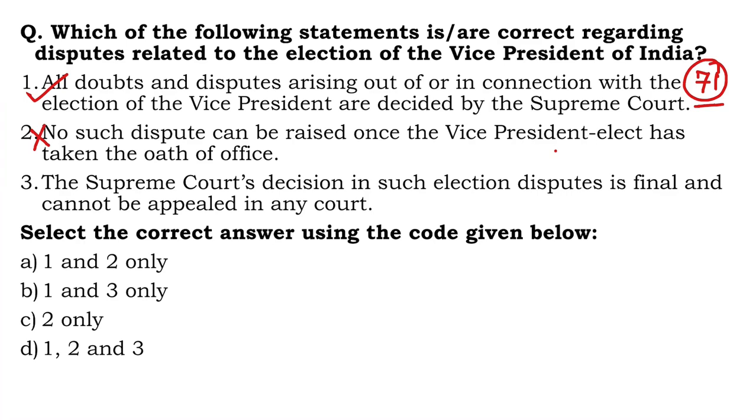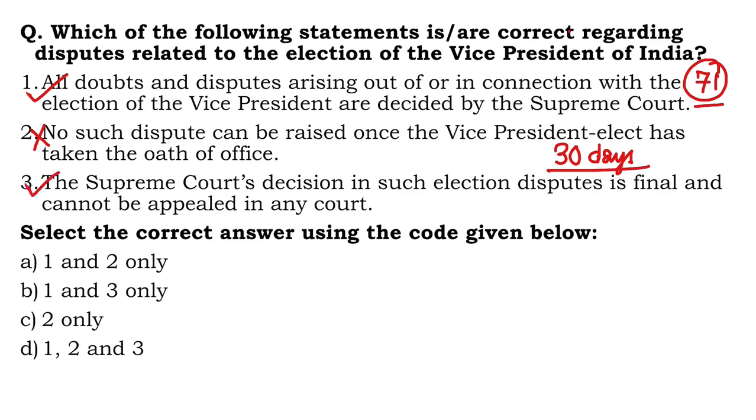The only condition is that the dispute must be raised within how many days? 30 days from the declaration of the result. That's it. Number three, the Supreme Court's decision in such election disputes is final and cannot be appealed in any court. Yes, Supreme Court is the final court of justice and hence no appeals lie beyond it. So three is correct, right?